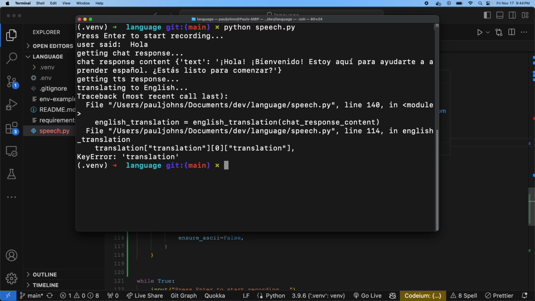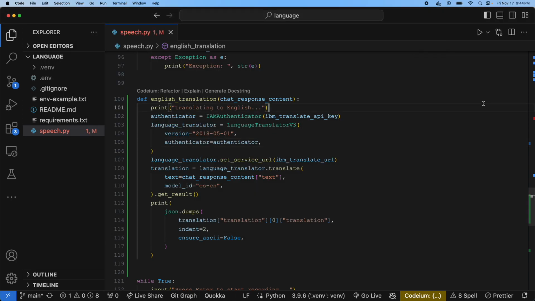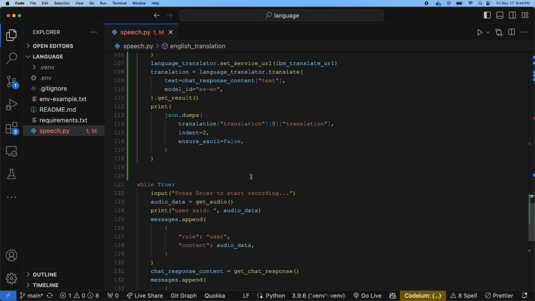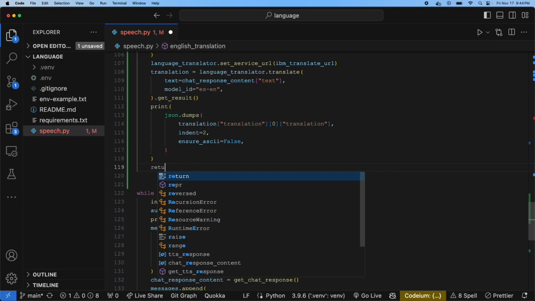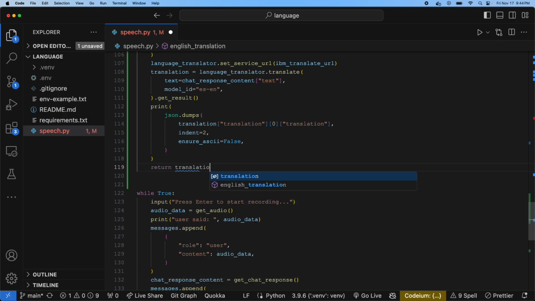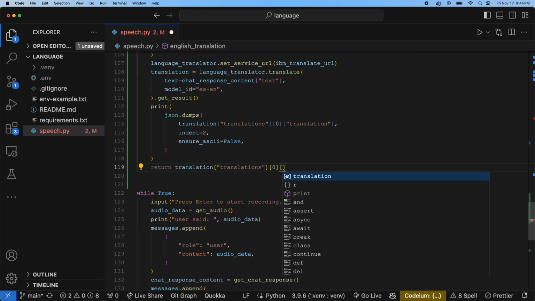Yeah, see, so I don't know a lot of those words, so now we're translating into English, and we are not getting the right response. Oh, did I forget to return it? I sure did. Oh, and it's translations, not translation. So the first key is multiple translations. We're going to get the first array out of it.